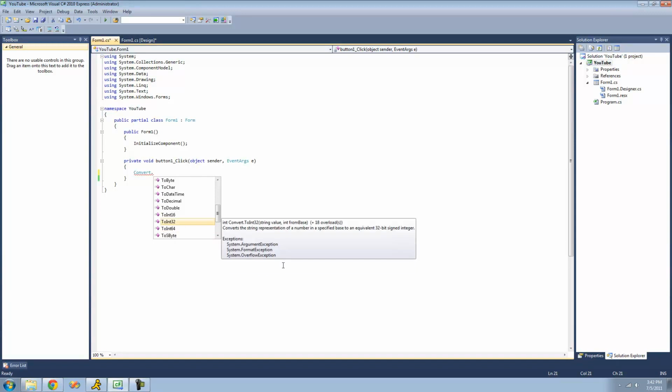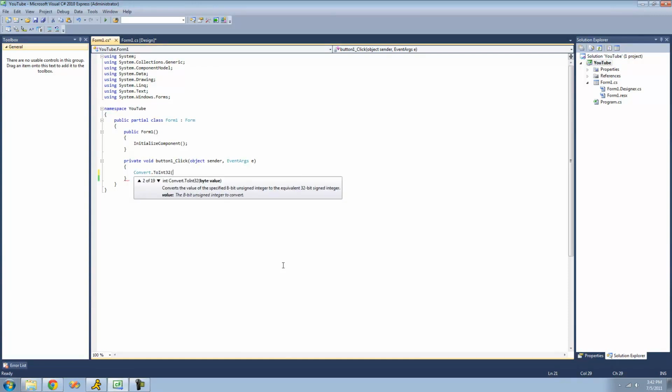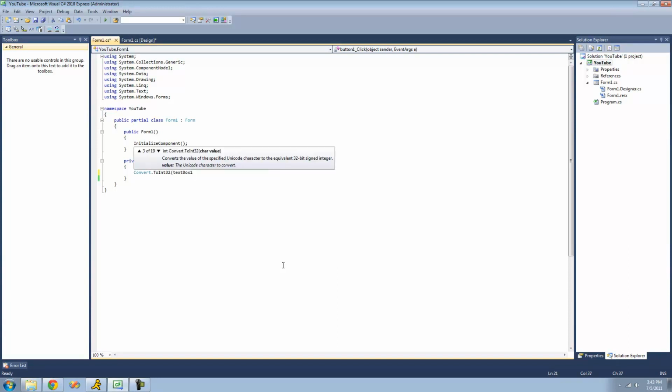So first, like I said, we're going to be looking at converting a string into an integer. So we're just going to use the toInt32 method. As you can see, this method is heavily overloaded, meaning that you can pretty much type any variable type inside of here, and it will convert it into an integer, or it will at least try to. So we're going to be converting a string into an int32. We're just going to type textbox1.text because it represents a string. And basically what this will do is convert whatever is in textbox1.text into an int32. And if it cannot do it, if there's like letters in there or something, it will throw an error.